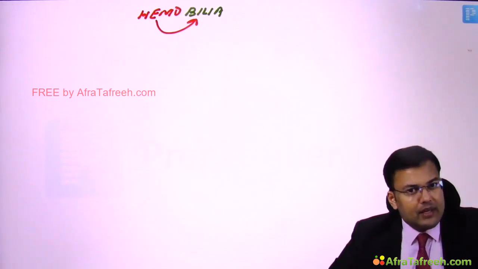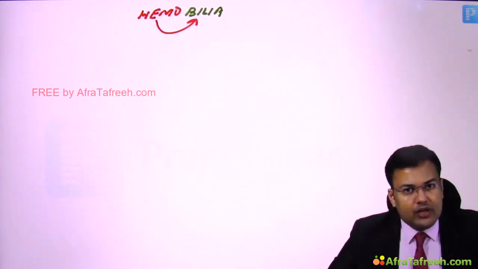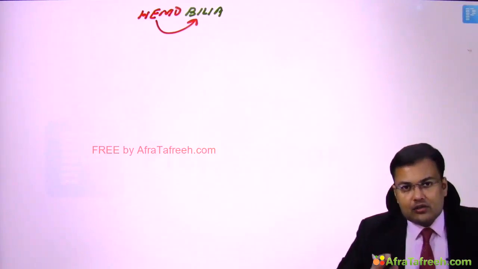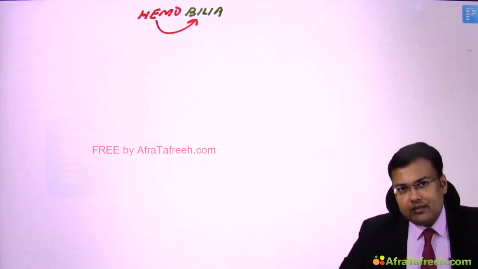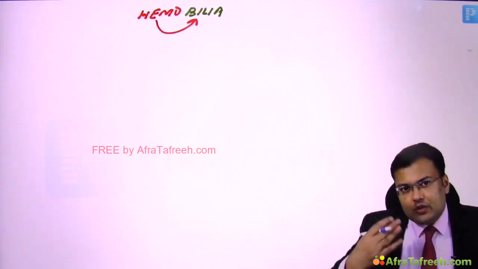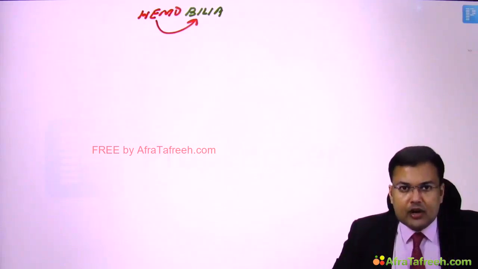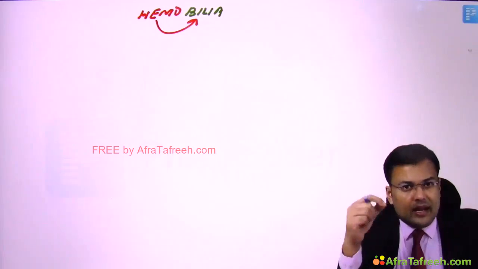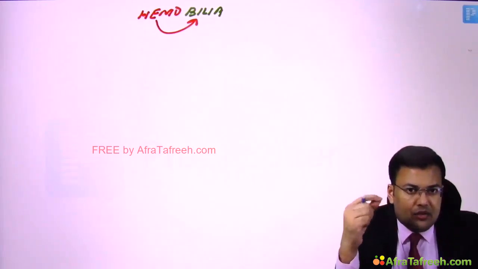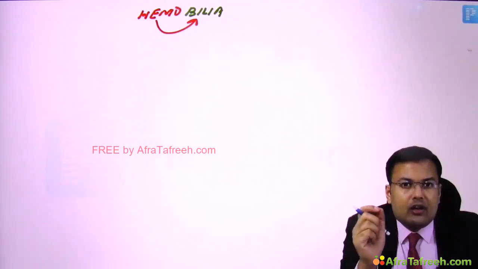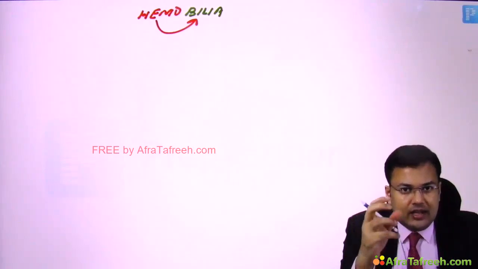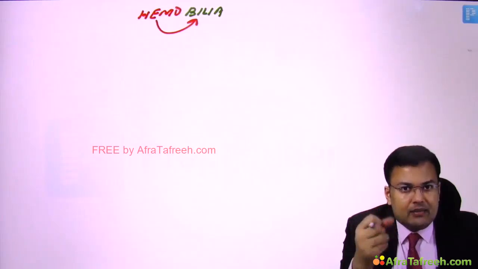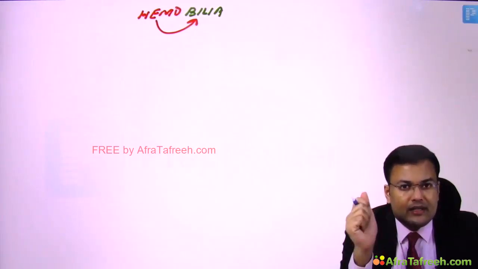So you can see what's happening. Hemo means blood is going into the bile duct. That's hemobilia. So how did blood start going into the bile duct? Because you did some kind of injury. Which intervention were you performing during which you did the injury? You were performing percutaneous transhepatic cholangiography. During this procedure, some small vessel was injured and that artery or vessel started bleeding into the bile duct. Because of that there is hemobilia.